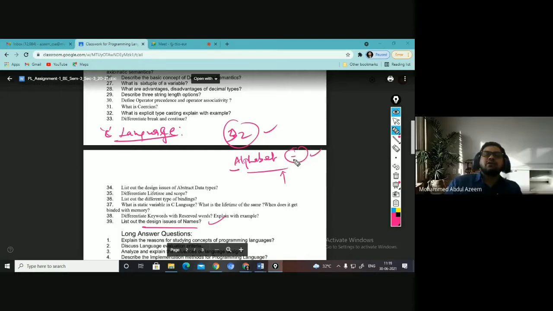So spaces and hyphens you cannot use. You cannot use dot, you cannot use at the rate. Underscore is allowed. For example, if you want to declare a variable of student name kind, I can have student underscore name, right?